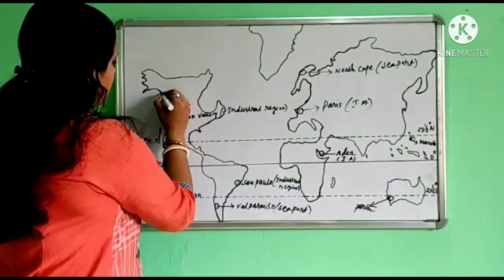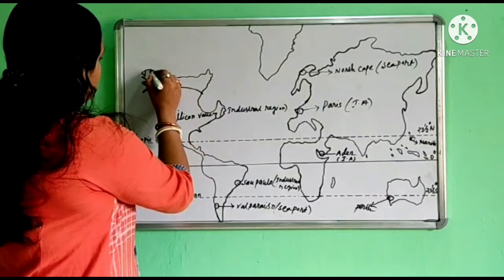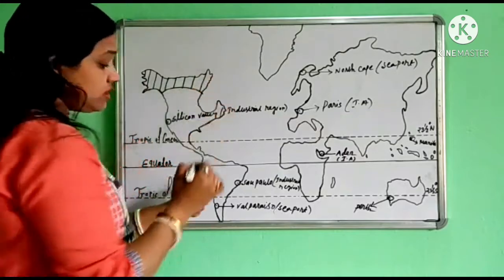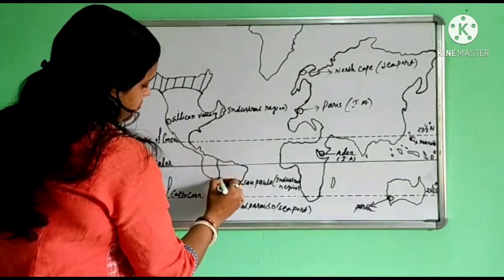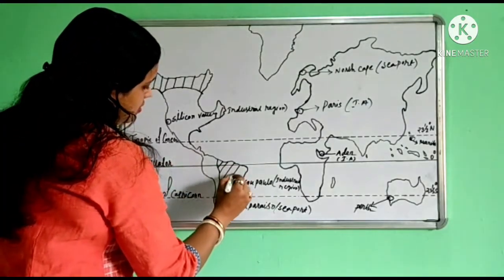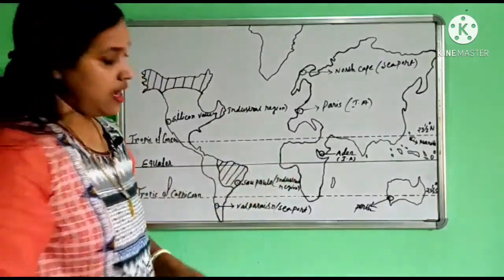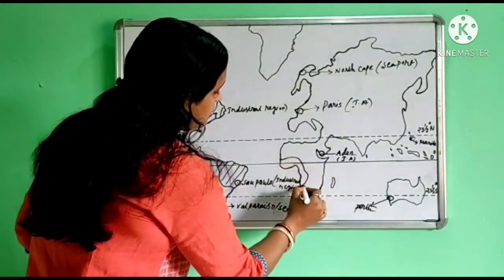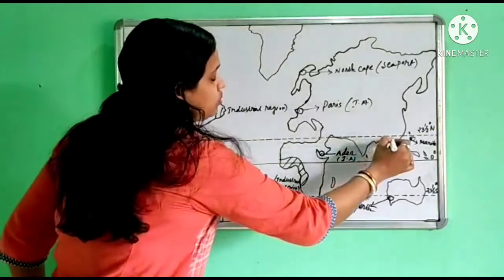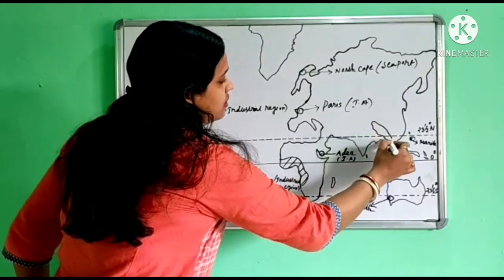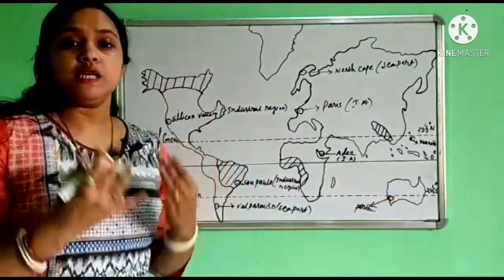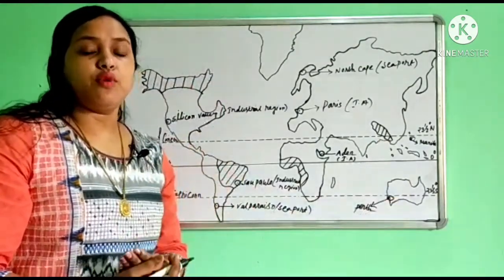So in North America, in the northern part, and in South America, in almost the center or northern part, and in Africa, in the western part, and in some parts of Southeast Asia, we find subsistence type of agriculture.